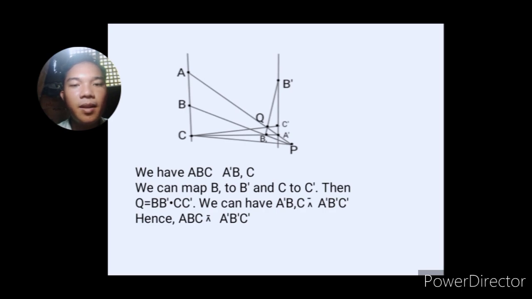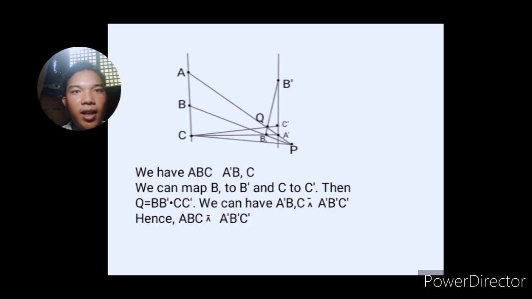Then here, respectively again, is formed A prime, B sub 1, C, and A prime, B prime, C prime, because C maps to C prime through Q, and B sub 1 maps to B prime through Q, and A prime maps to itself through Q.